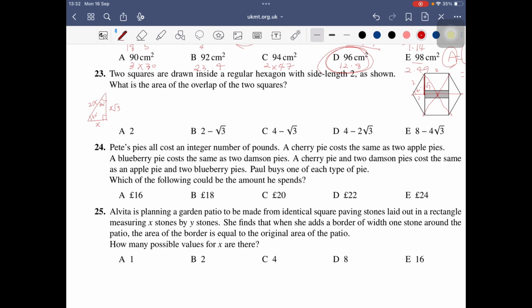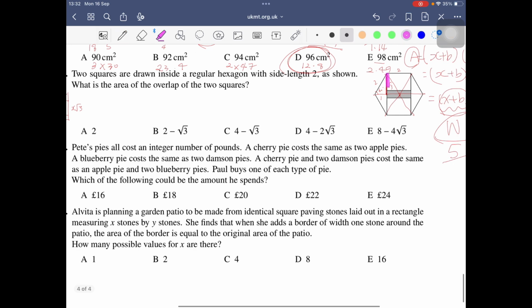So here, this is 2, and that side is square root 3. So this part is 2 minus square root 3. And it is 2 parts, so 2 times 2 minus square root 3. So this is the length of the shaded rectangle. And the width is 2, so times 2. So this one,